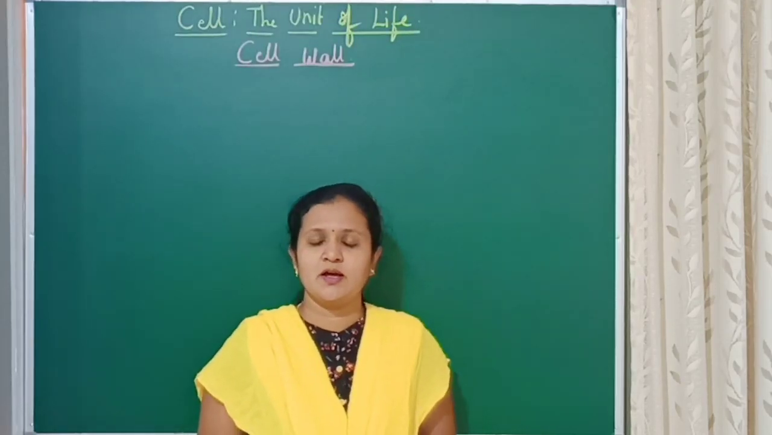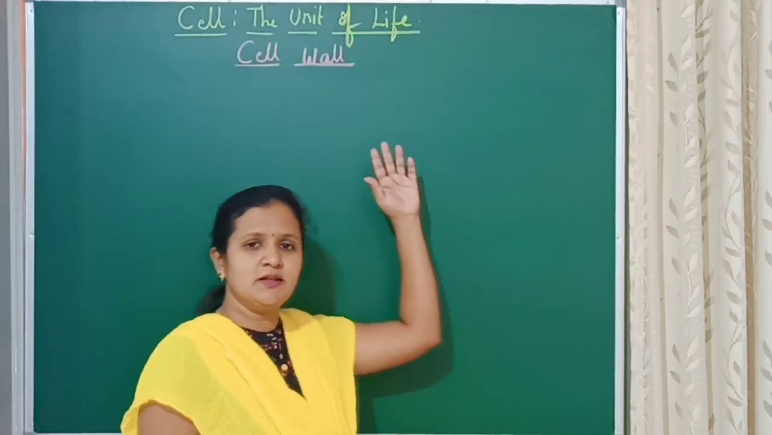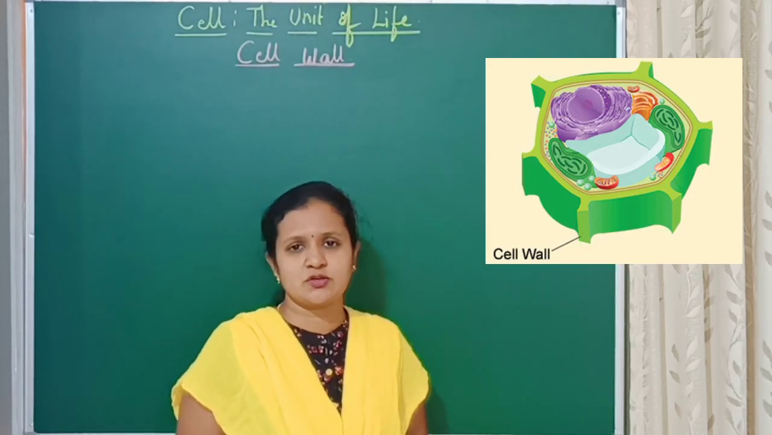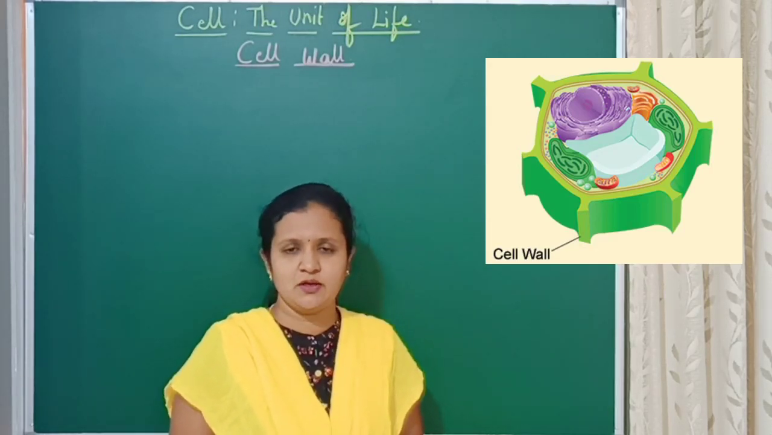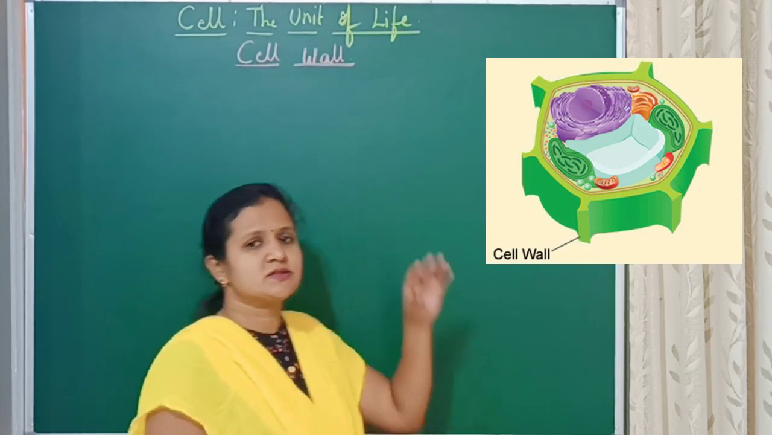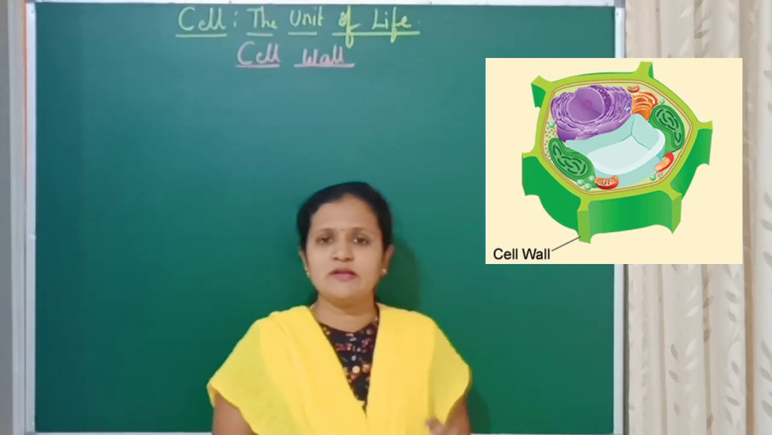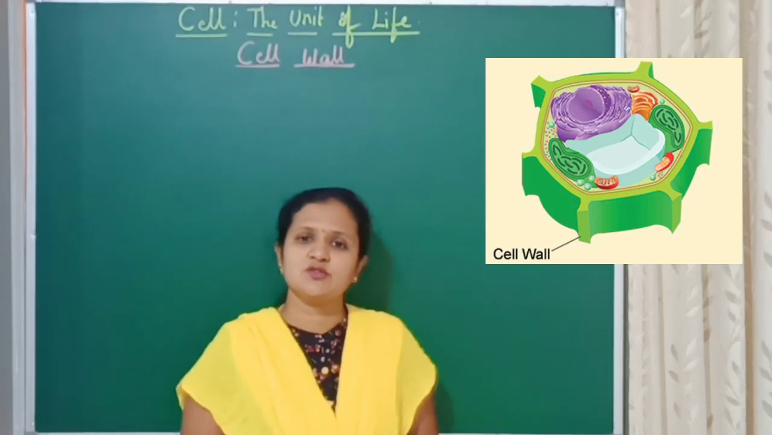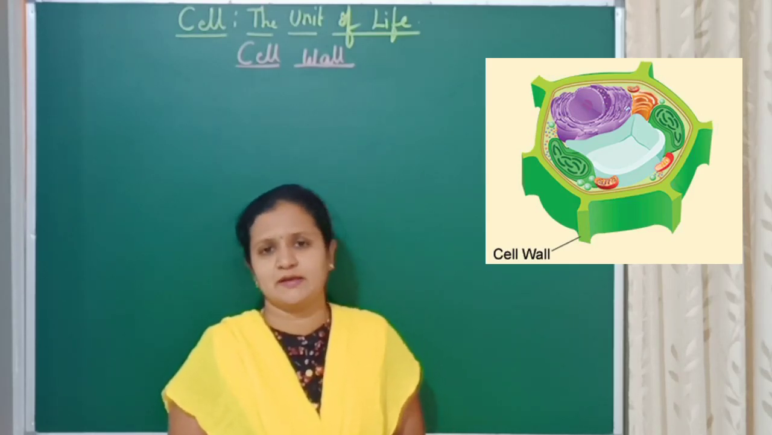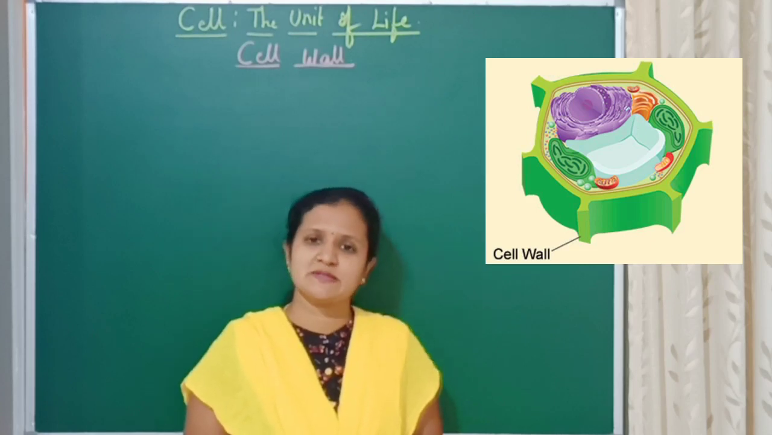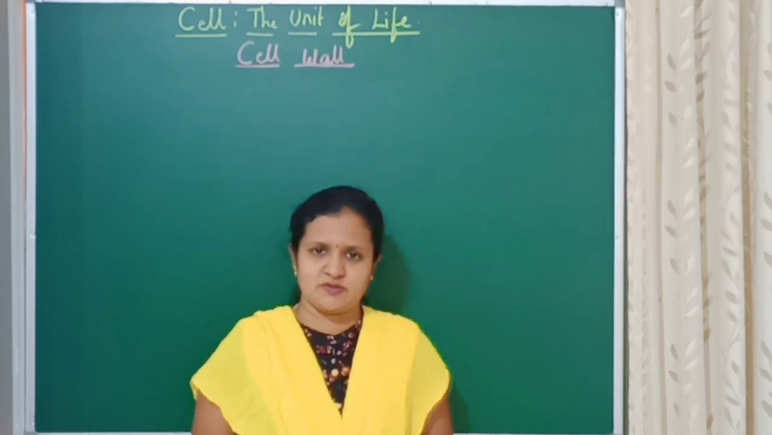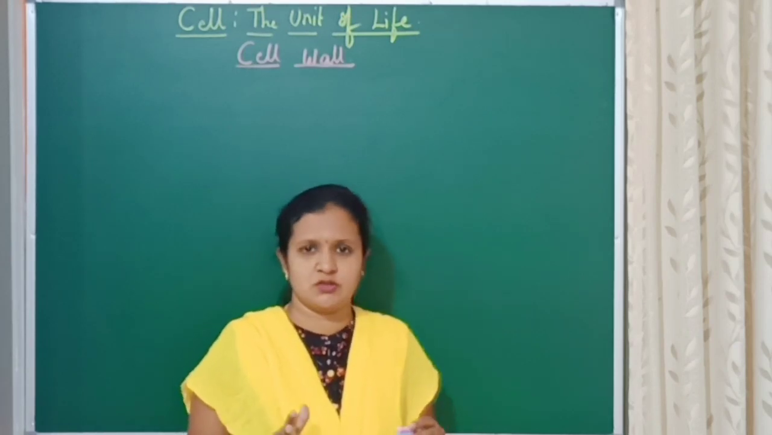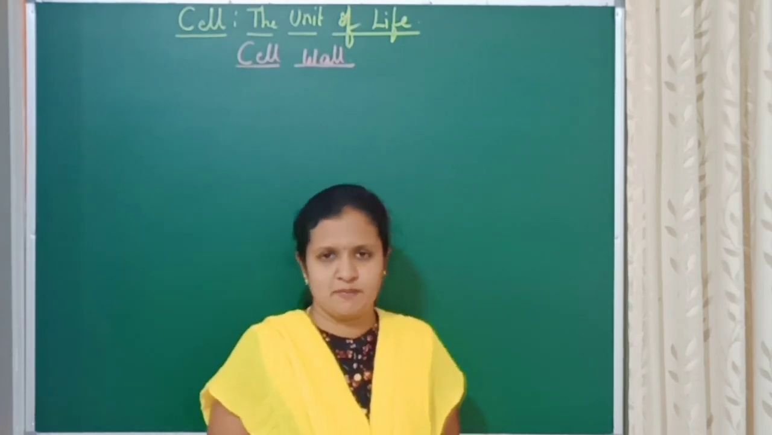Hello students, let us continue with the chapter Cell, the Unit of Life. In our last session, we came to know about the structure and function of the plasma membrane. So today we will know about the cell wall. Cell wall is the layer which surrounds the plasma membrane in case of plant, fungal and algal cells. But in animal cells, the cell wall will be absent. Cell wall is a rigid and non-living structure which surrounds the plasma membrane.